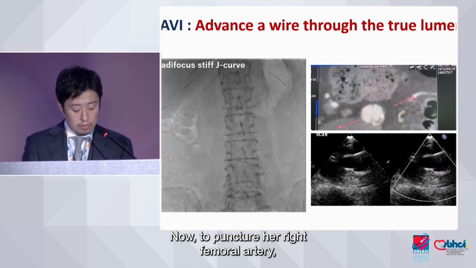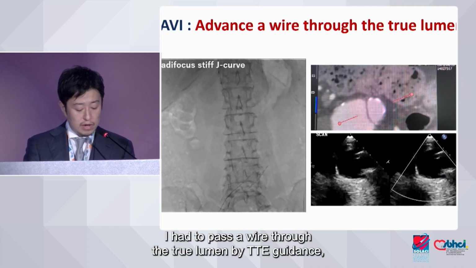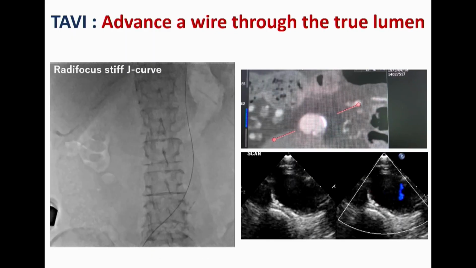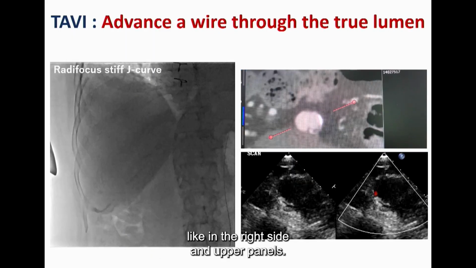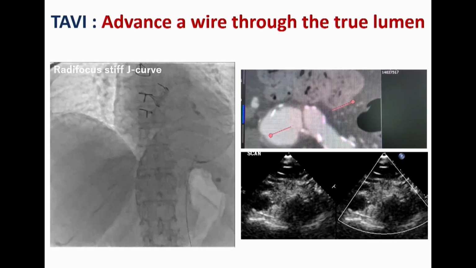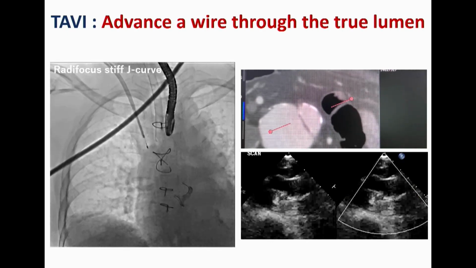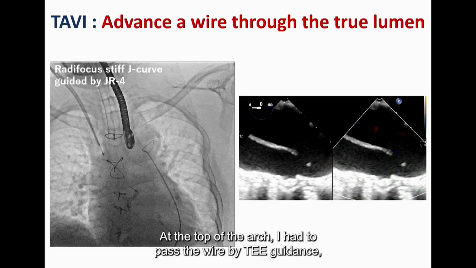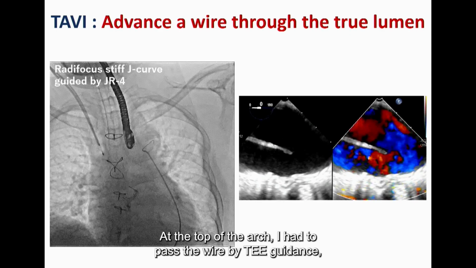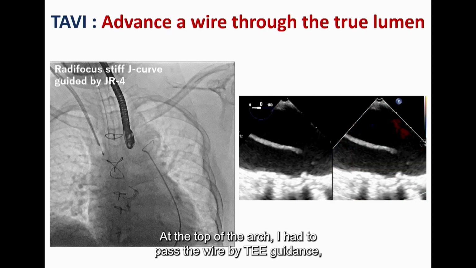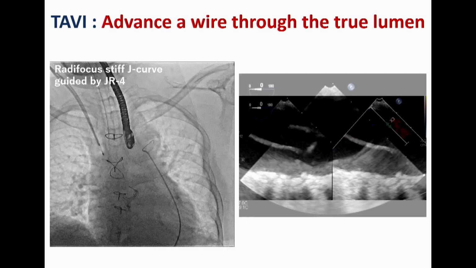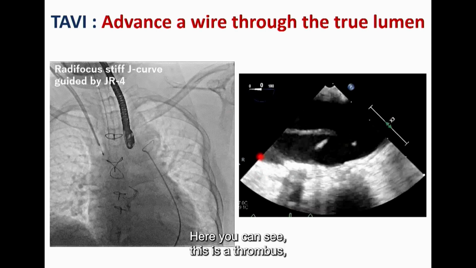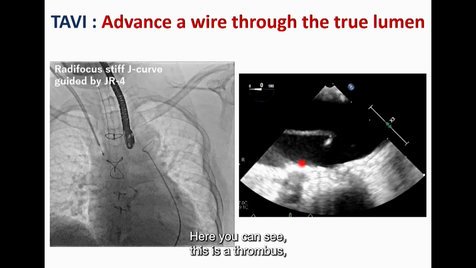Now, after puncture of the right femoral artery, I advanced a wire through the true lumen under TEE guidance, like the right side and upper panels. At the top of the arch, I advanced a wire by TEE guidance, like this, and you can see this is the true lumen.